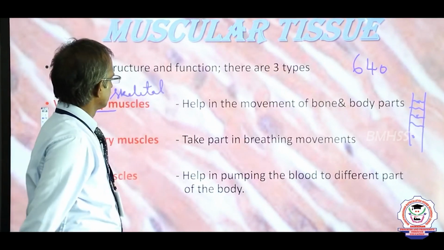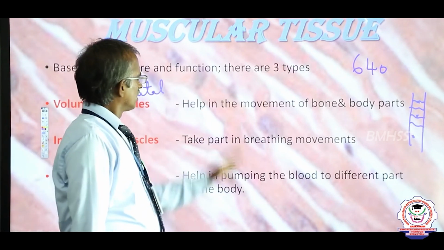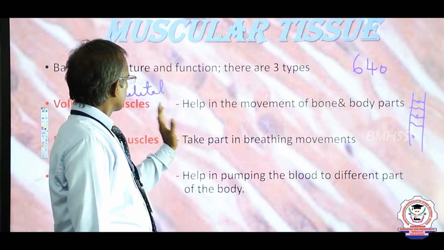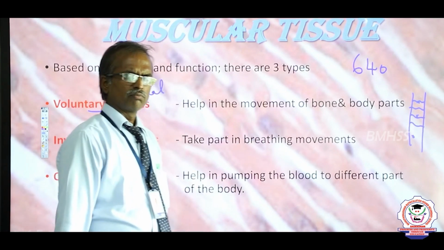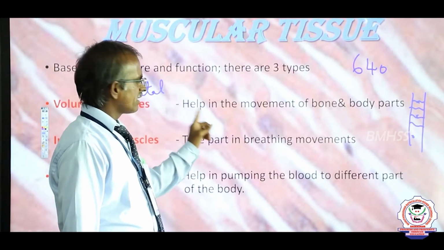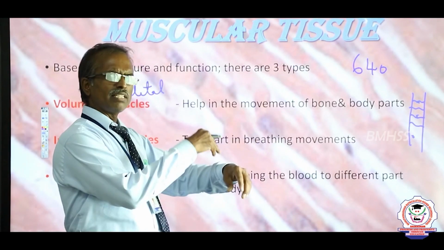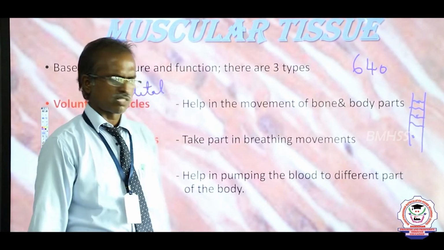Skeletal muscles, otherwise we call them striated muscles. Their actions we can control by our conscious will. That's why we call them voluntary muscles. These muscles mostly help in the movement of the bones and other body parts.